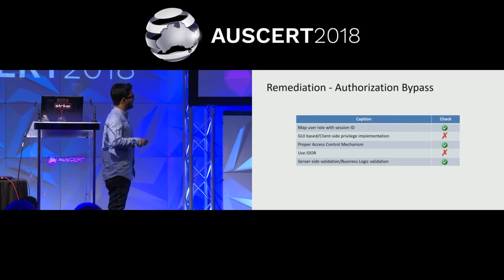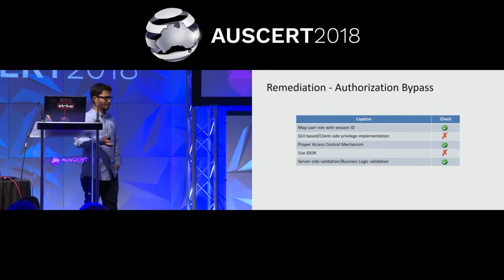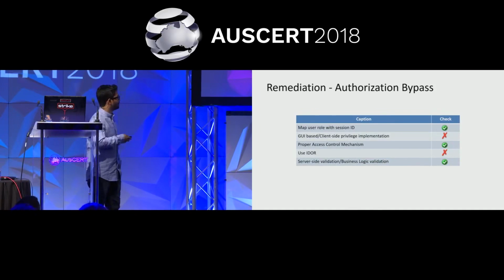Then for the access control mechanism, you should never use IDOR. You should randomly generate the resource names or resource paths and then pass them to the users. Then always do server-side validation and business logic validation for any business scenarios when there are multiple users and multiple roles assigned. So you should look at the business logic, the different ways possible to access the pages, and what different functionalities a user can perform, try to exploit those, and test those before going to production. So incorporate security in the early phase of the SDLC.